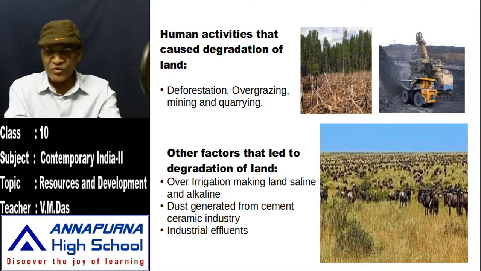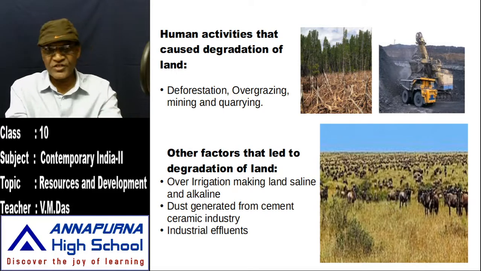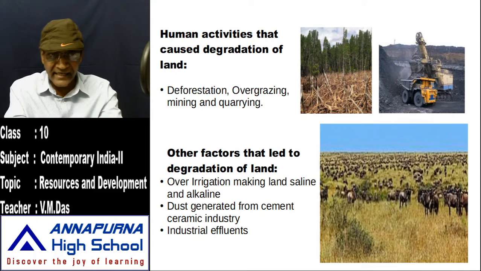Because of all these, a lot of good, cultivable land is being eroded. We are losing good lands due to deforestation, overgrazing, mining, and quarrying.